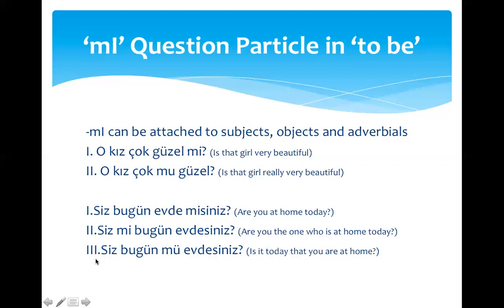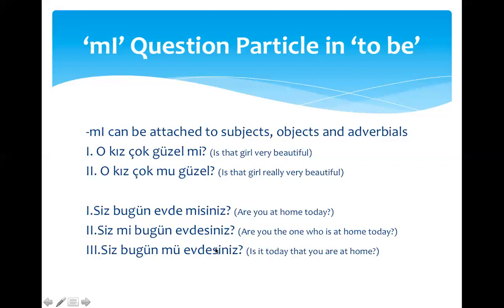And then in this third example, mü is placed after bugün. So, siz bugün mü evdesiniz? You today at home. So, is it today that you're at home?